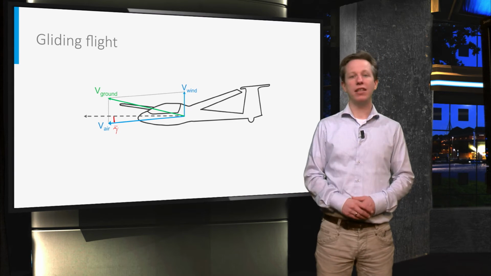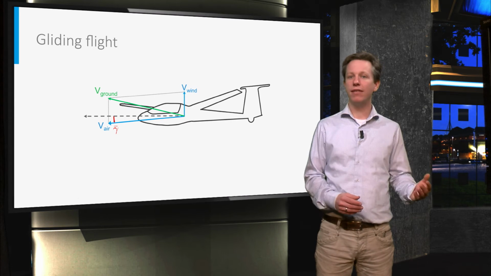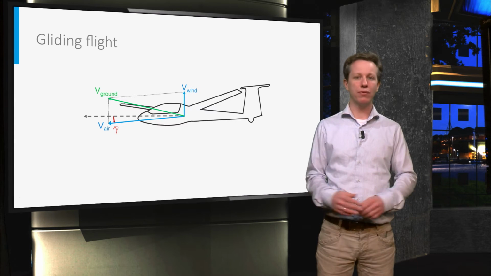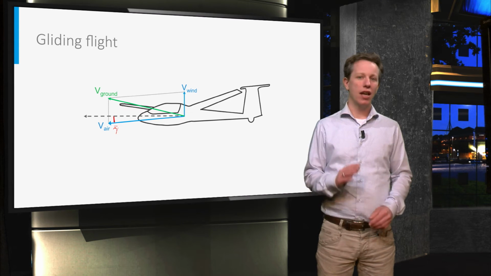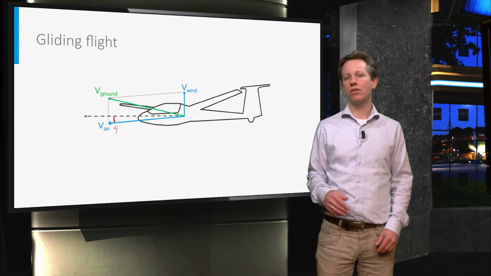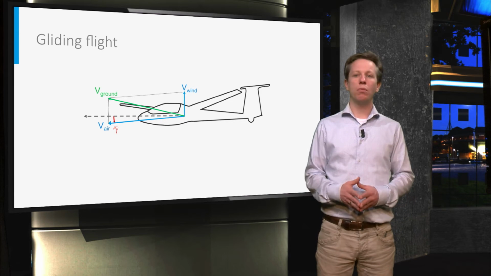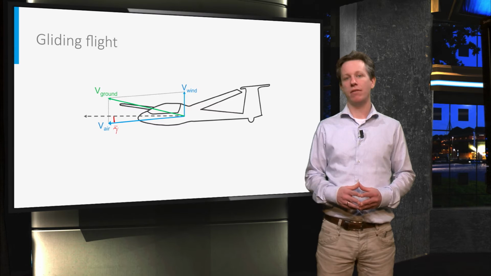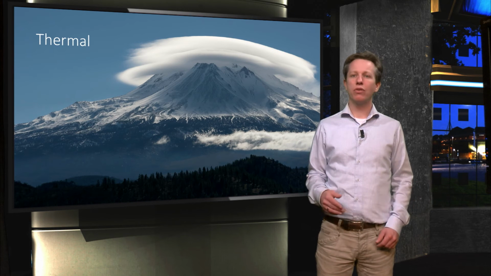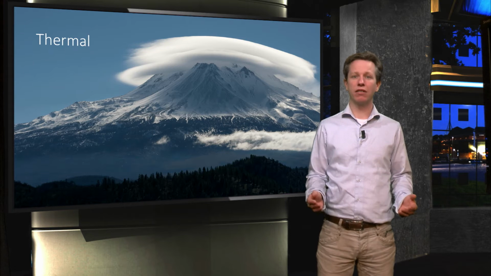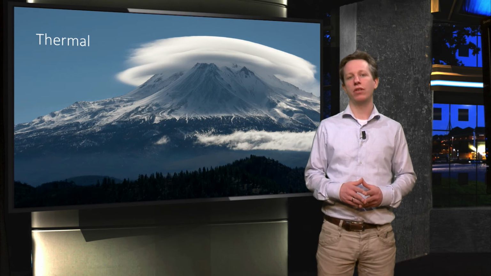In reality, the atmosphere is not at rest. Wind is present. There are local temperature differences and there are local differences in humidity. As a result of local conditions, such as a relatively warm area of the ground, a vertical motion of air may be created. A rising current of warm air is called a thermal, and in such a thermal, a glider can climb relative to the ground.